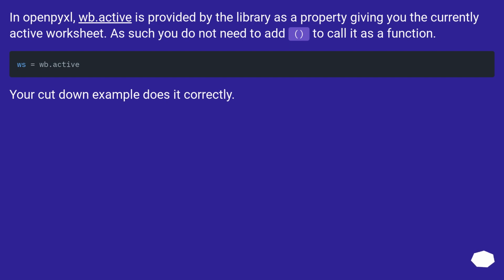In openpyxl, wb.active is provided by the library as a property giving you the currently active worksheet. As such, you do not need to call it as a function. Your cut-down example does it correctly.